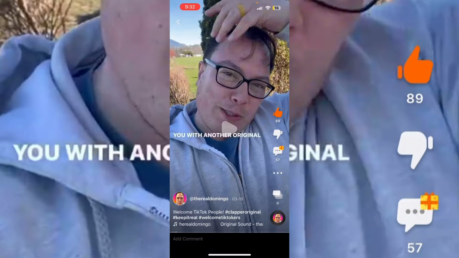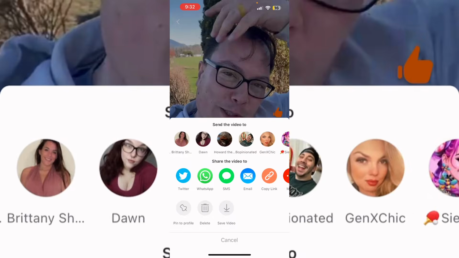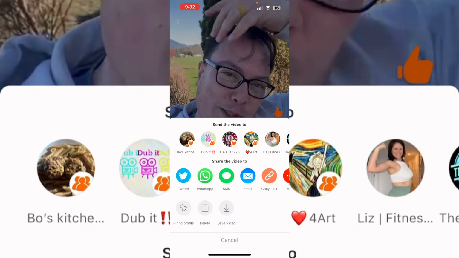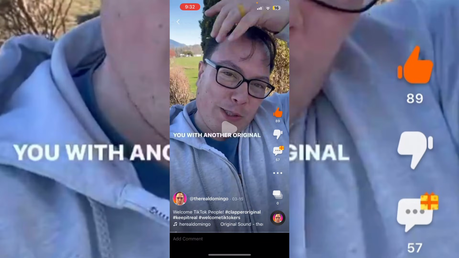What you can also do is share your videos to your groups. You can also share it to other users. You can share it via Twitter, WhatsApp, SMS, email, or you can copy the link. You can also pin it to your profile, delete the video, or save the video if you have it enabled. You can also disable it so you can prevent people from stealing your content and making copies. So you can share it with your friends, family, however you want to do. And you can also do what's called a clapback, where it's sort of like a stitch, but it's totally different. You just press on those three boxes to do the clapback there.